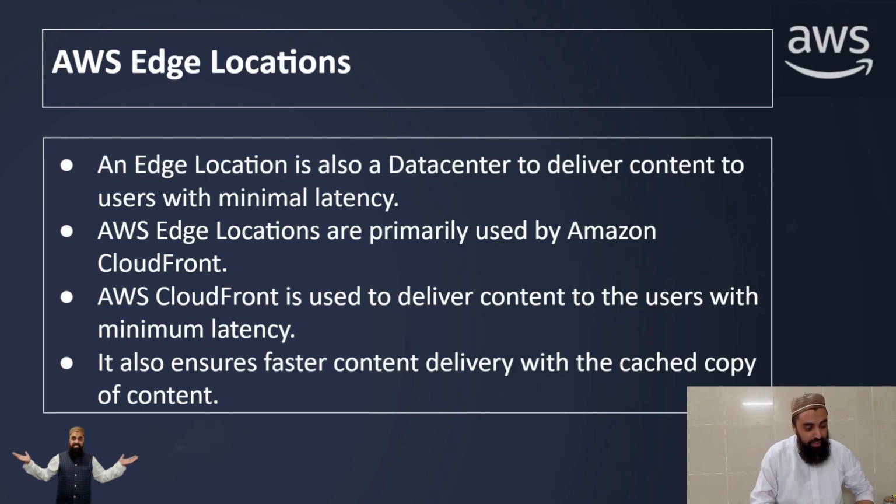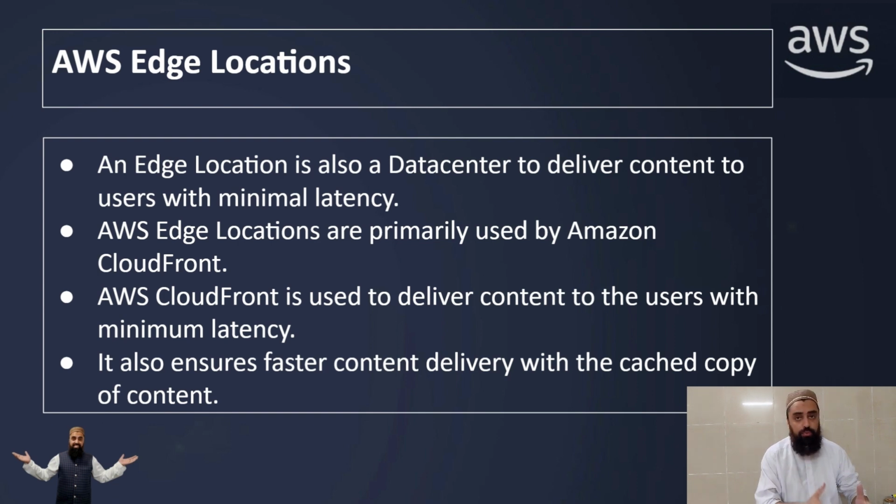All right, guys, now what is an AWS edge location? An AWS edge location is also a data center with the core purpose of serving our content. I want to access my content. I want to have my content accessible as quickly as possible. I want to access my data as quickly as possible.